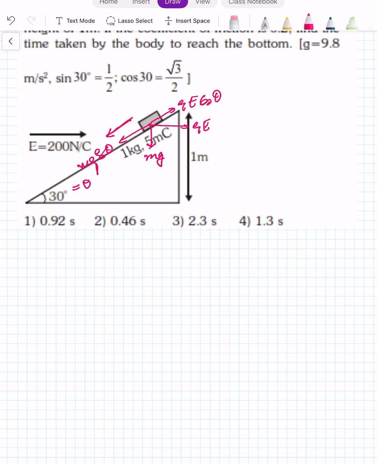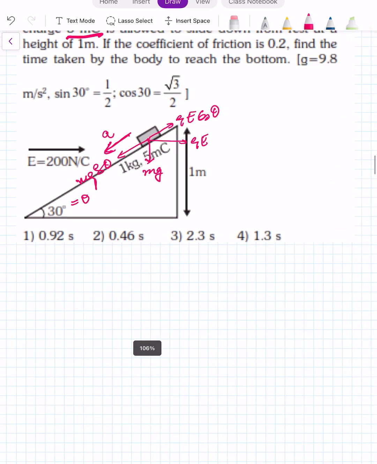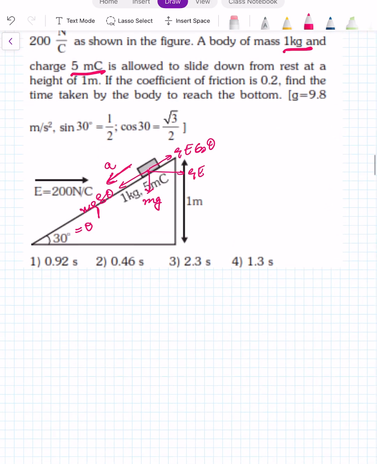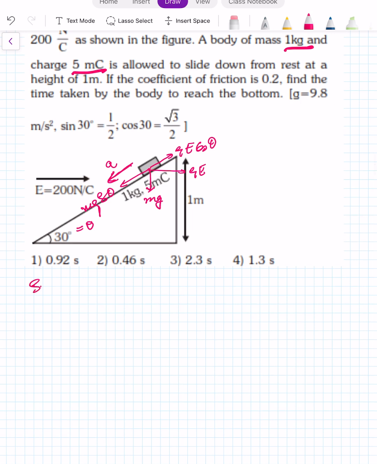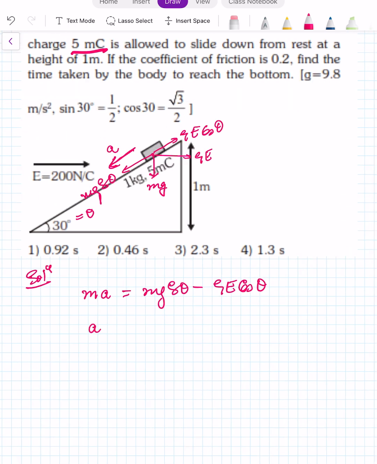So the net force down the incline will become mass into acceleration equal to mg sin theta minus QE cos theta. Theta is equal to 30 degree. So the acceleration down the incline comes g sin theta minus QE by m into cos theta.